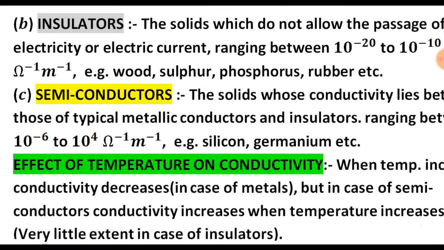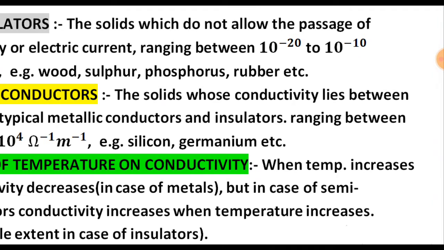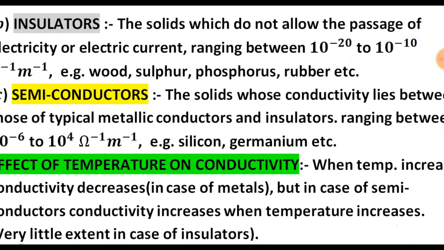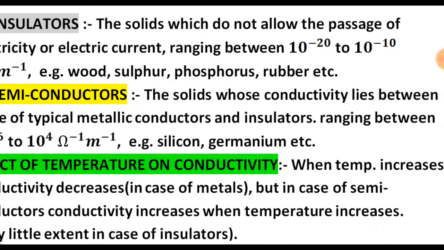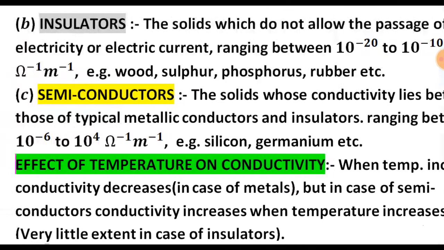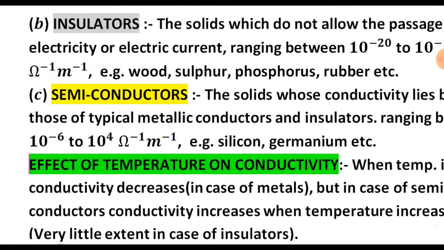The third category is known as semiconductors, the solids whose conductivity lies between those of typical metallic conductors and insulators, ranging between 10 to the power minus 6 to 10 to the power 4 per ohm per meter.